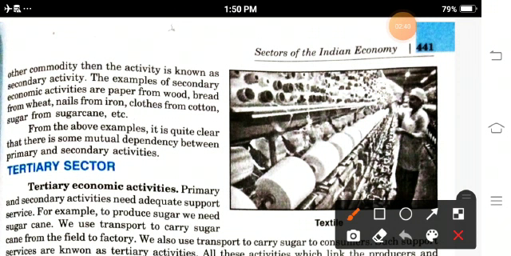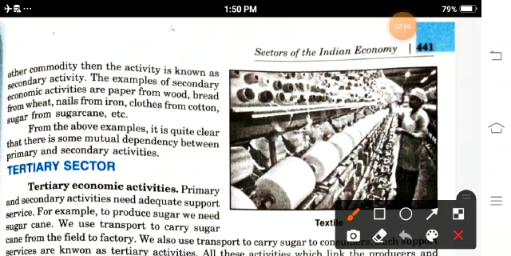You can see in this industry there is the production of cotton by the labor. So cotton is the raw material, and cotton is produced only by growing in agricultural activities or primary activities, but it is the source of raw material for the cotton industry.